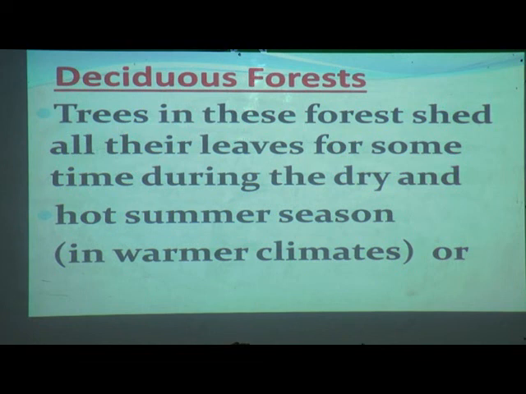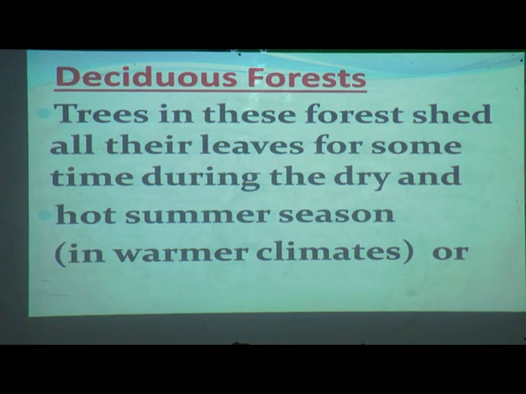All the trees will shed their leaves. In which season will they shed the leaves? In the hot summer season. And what is the type of climate? A warmer climate, the summer season. In that season, in the deciduous forest, all the leaves fall down. The tree remains like that only.